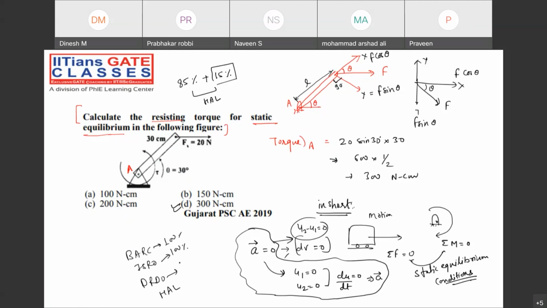Suppose the interview is for 100 marks, and 70 marks will be required to qualify for the final selection. Suppose you have written the GATE examination, and after that the descriptive examination. After clearing the examination, suppose 600 marks is there and you are the topper with 500 marks, but in the interview you get around 50 or 58 marks. You are not qualified. You will not be in the final list, because you are getting less than 70 marks. But in the HAL examination, the weightage is only 15%.